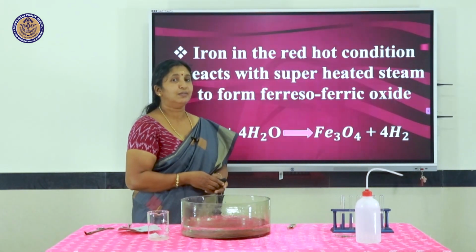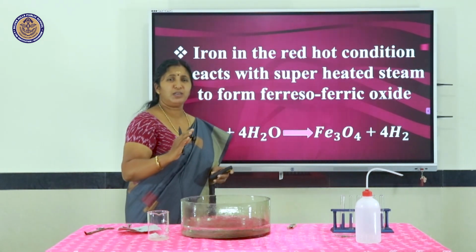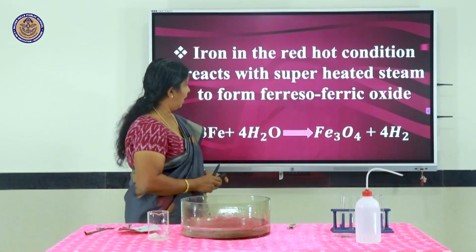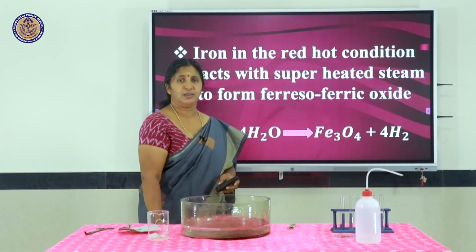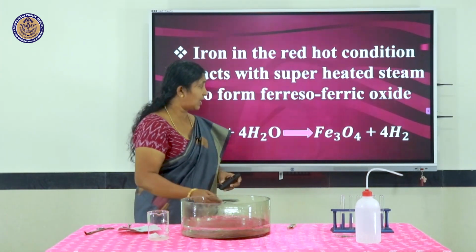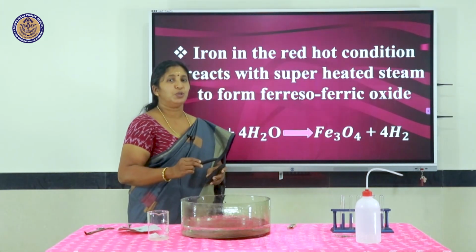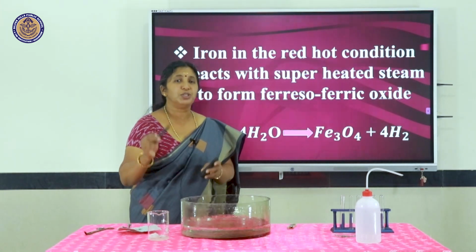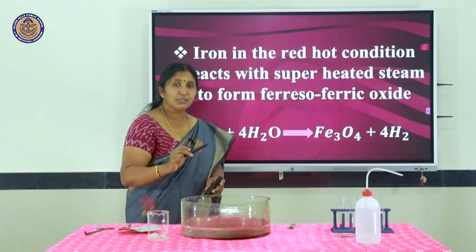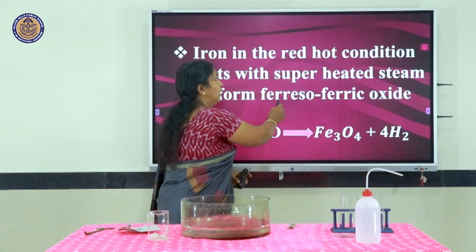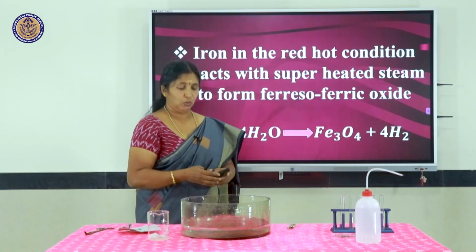Same is the case with iron. Iron also reacts with water. When iron is in the red hot condition with superheated steam, iron reacts forming ferroferric oxide. Now what is this ferroferric oxide? It has the formula Fe3O4, which is a combination of FeO and Fe2O3. So the reaction of iron, you have to remember, it reacts with water at very high temperature forming ferroferric oxide, that is Fe3O4.